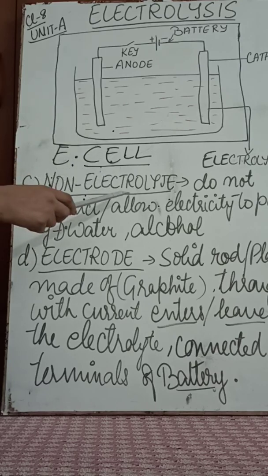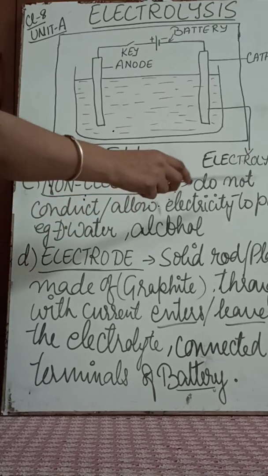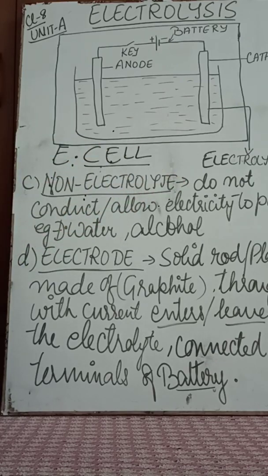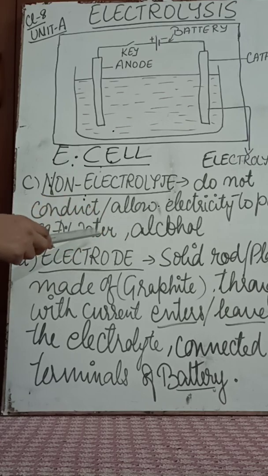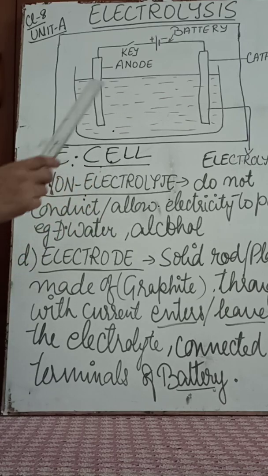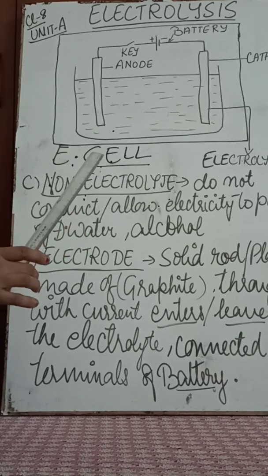Now what are non-electrolytes? Non-electrolytes are compounds which do not conduct or allow electricity to pass through them, right? For example, distilled water and alcohol. These two are considered non-electrolytes, that is, they do not allow electricity to pass through them, and there is no decomposition that takes place.